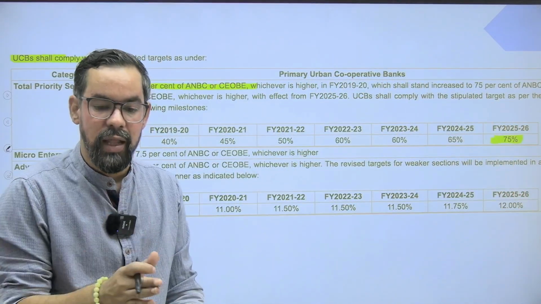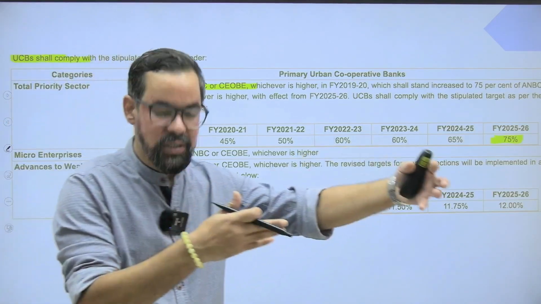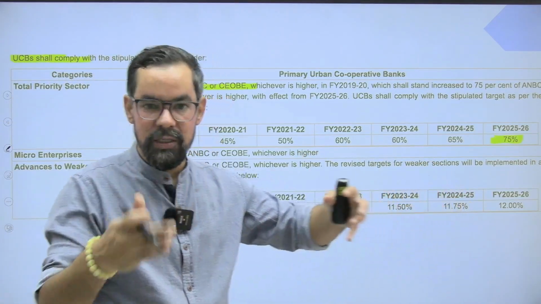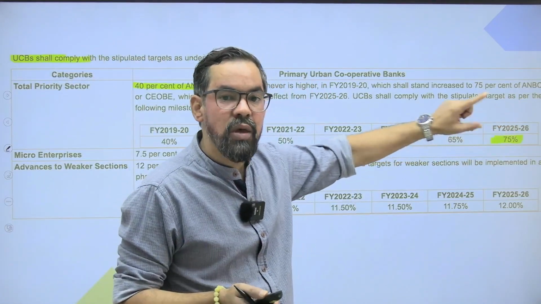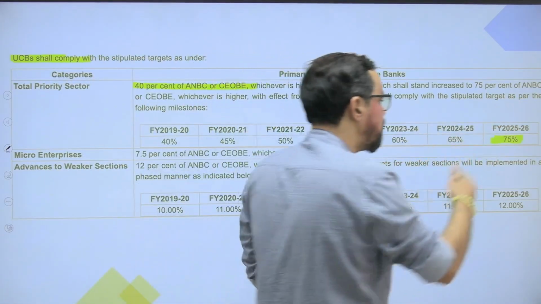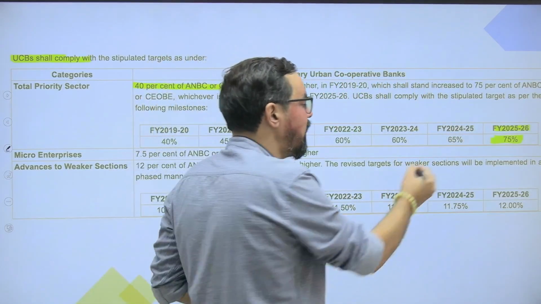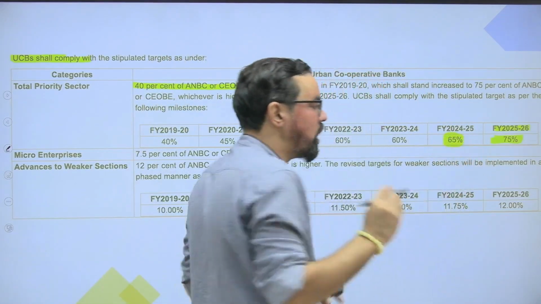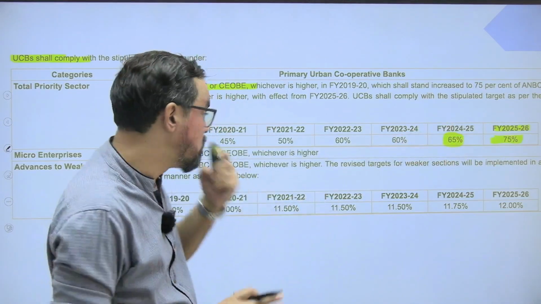From this current financial year, meaning the coming one, sorry, which will start from 1st April, so from 1st April 2025 onwards, they also have to meet this one. And for 2024-25 the existing one is 75. So you have to remember these two. Please keep these in mind, you may see a question on this.